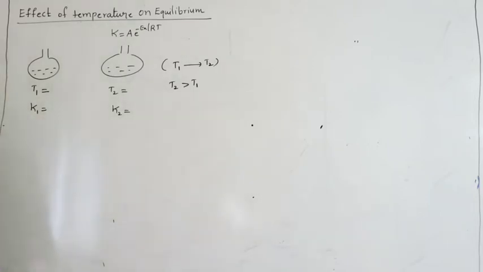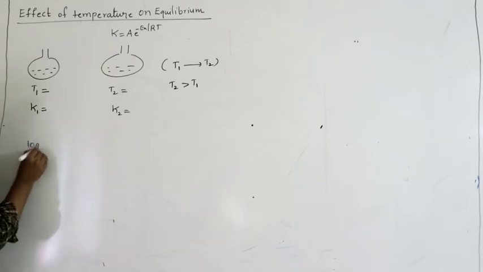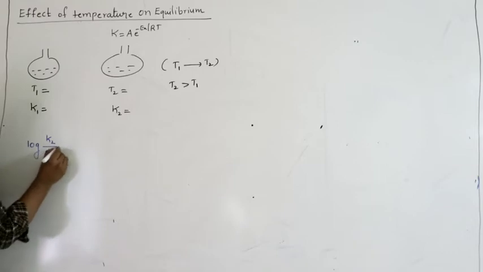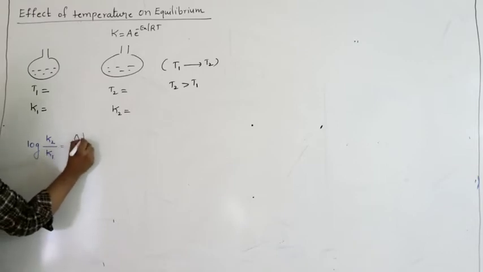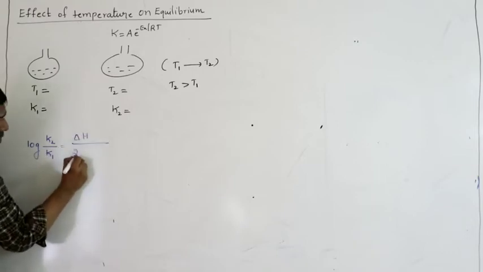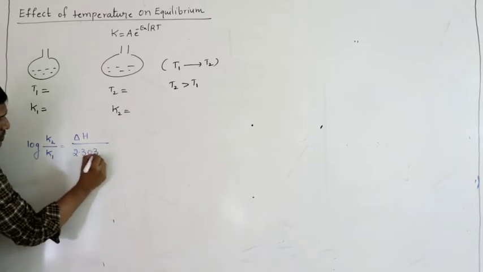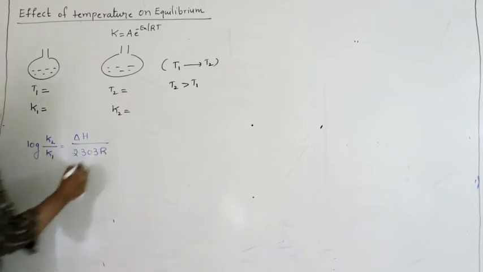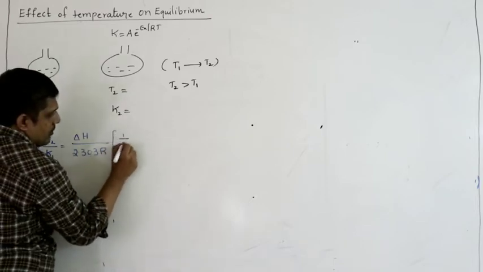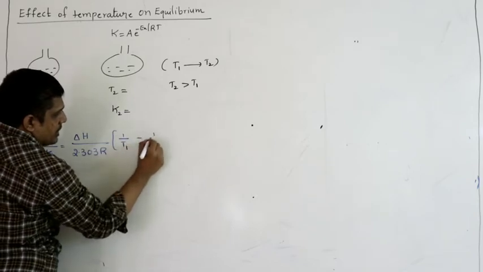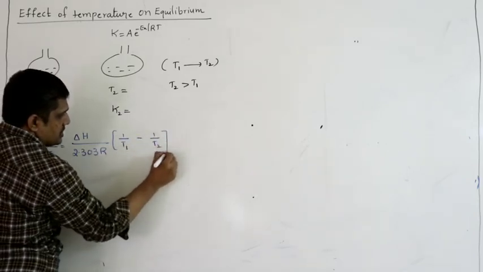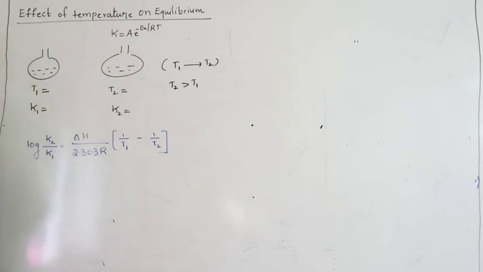So from the Arrhenius equation, this is the equation: log K2 by K1 equals delta H by 2.303 R into 1 by T1 minus 1 by T2. This is the equation which gives the relation between rate constants and temperature.